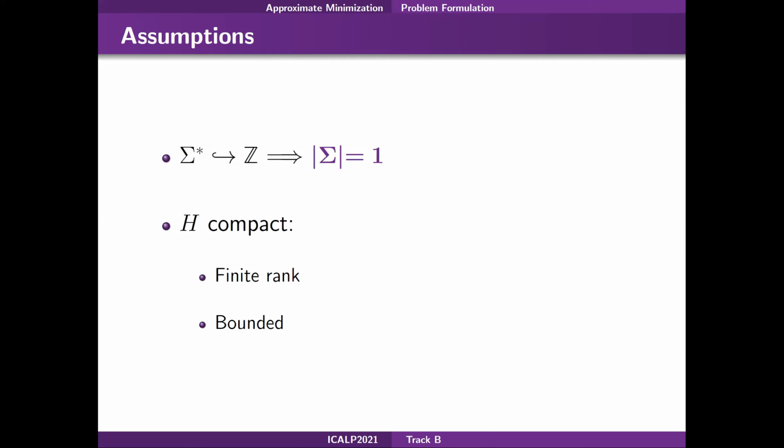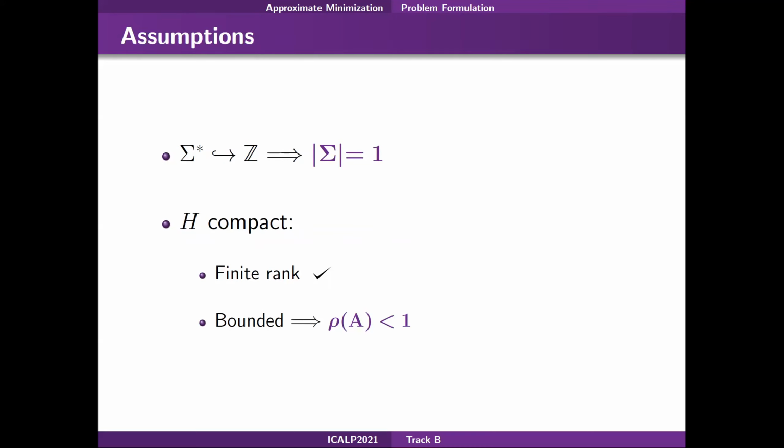Then, we need the operator H associated to the matrix of the original WFA to be compact. This is because the constructive proof of the AAK theorem holds only for compact operators. To check that the operator is compact, it is enough to show that it is finite rank and bounded. Since we are dealing with an operator arising from a WFA, we know that it is automatically finite rank, with rank equal to the number of states.